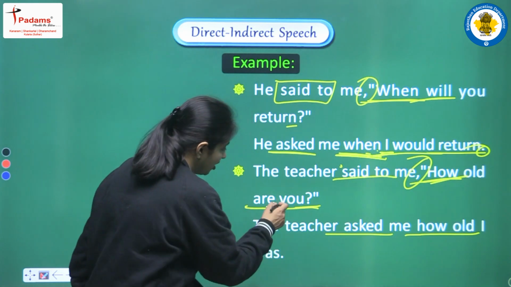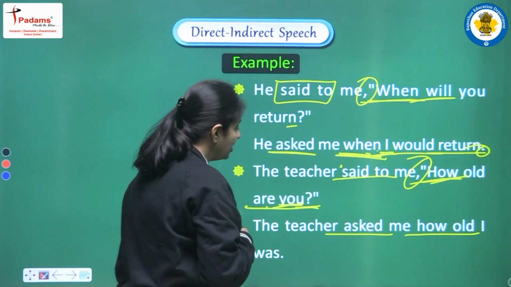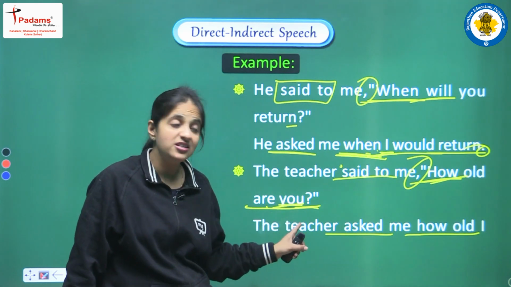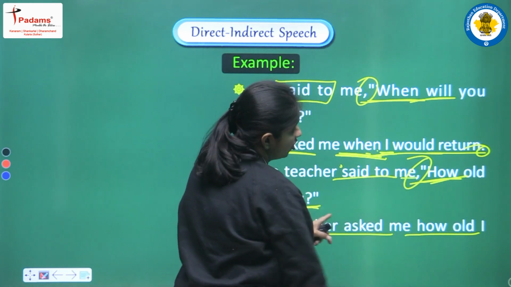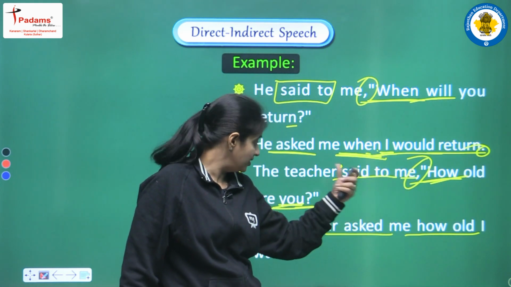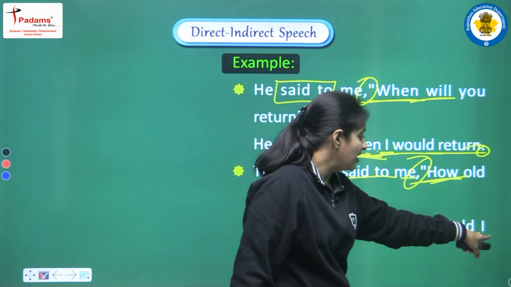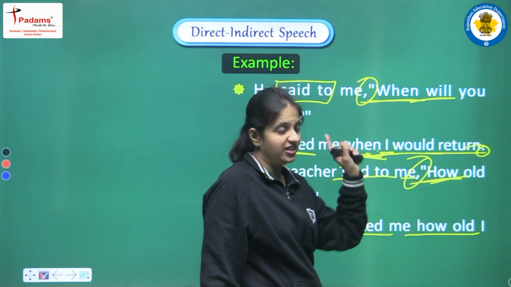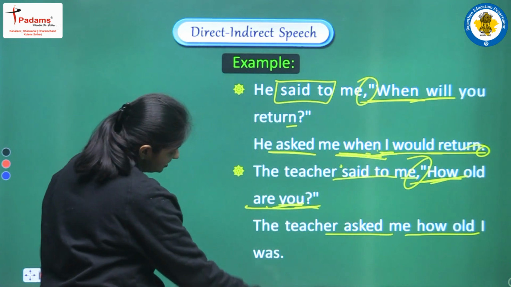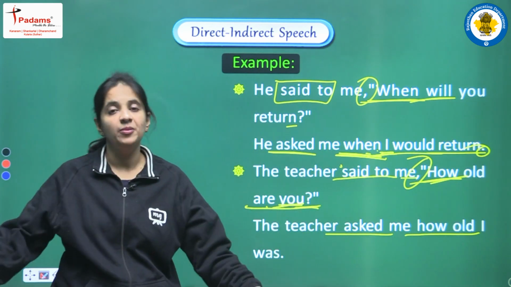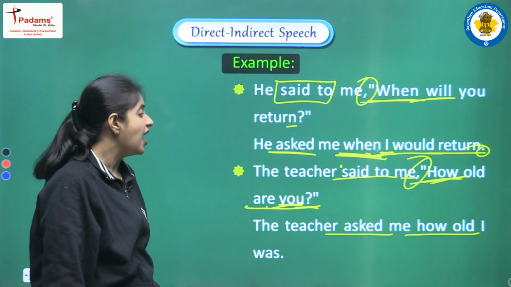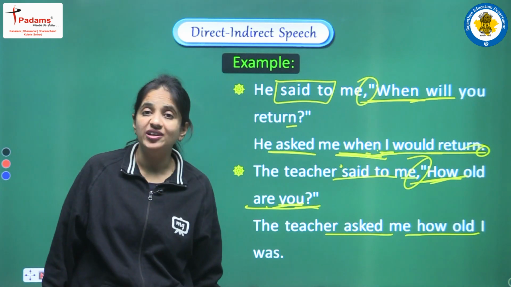So the helping verb we will use later, and we are converting the pronoun. The pronoun we are having is you, that is a second person pronoun. It will be converted according to the object. Object is me, so it will be converted, and for that we are writing I, because the subjective case of me is I. And in the end of the sentence, yes, we have to write one full stop, and the complete sentence will be, the teacher asked me how old I was.